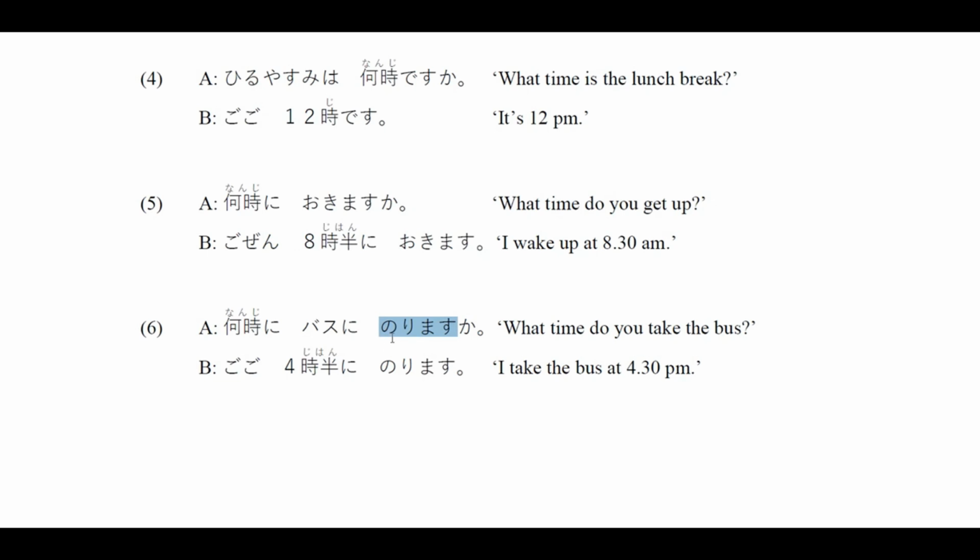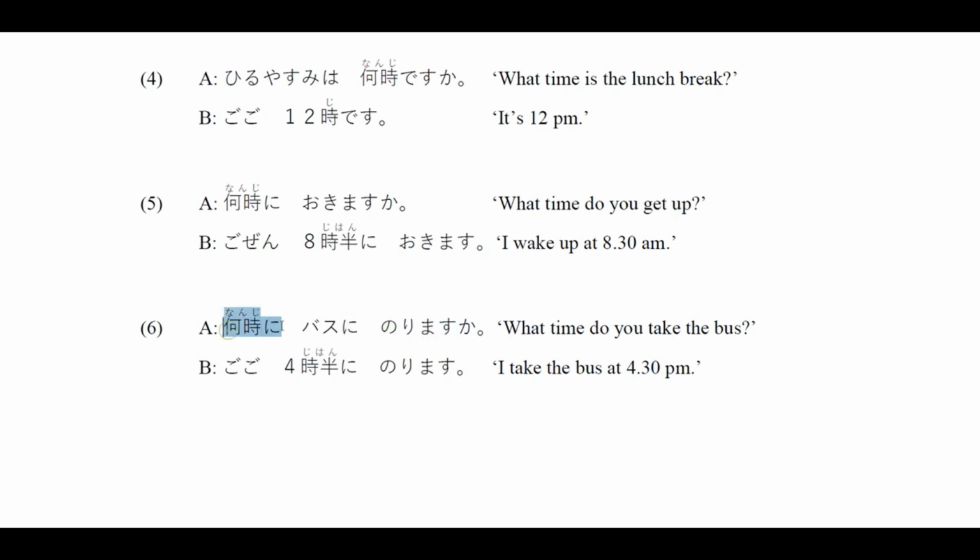And for this verb, you have to use ni instead of o. So you put バス, which is the transport, and then ni, and then 乗ります. If you want to say, I get on the taxi, you say タクシーに乗ります. I get on the car, you say 車に乗ります.